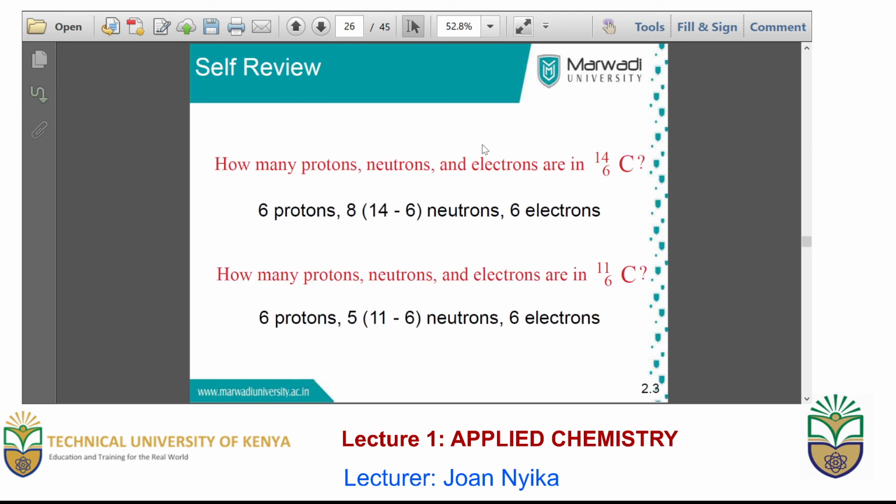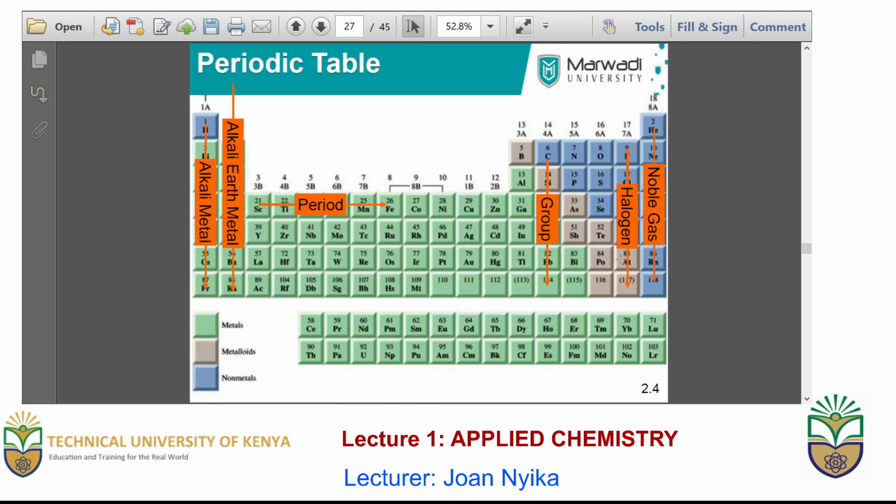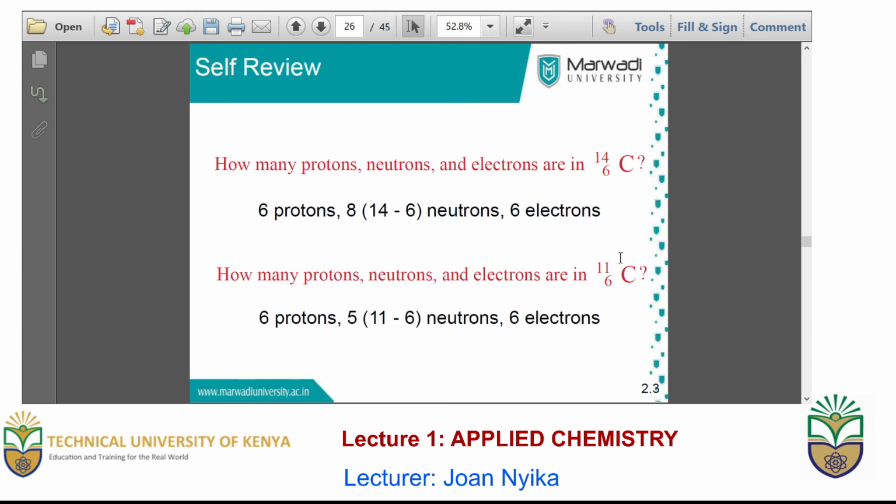In a self-review, let us look at examples of other substances that exist as isotopes. The case is that of carbon. Carbon has 6 protons. In both cases, it has 6 protons and 6 electrons. However, when you look at their mass numbers, the first case has 14, meaning that it has 8 neutrons. In the second case, it has a mass number of 12, meaning that it has 6 neutrons. That will be the end for now.